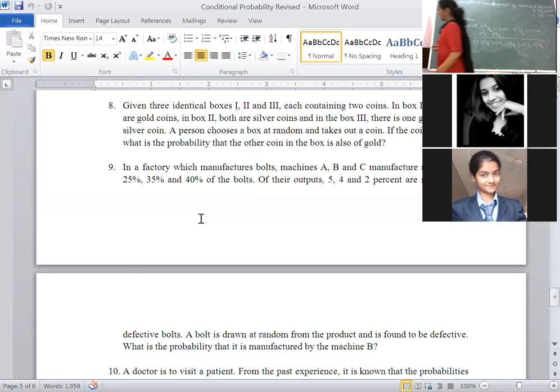You know the values, substitute those values. Again, I am repeating, this is important. Direct 10 marks question for final examination. Concentrate on these type of problems for 10 marks.